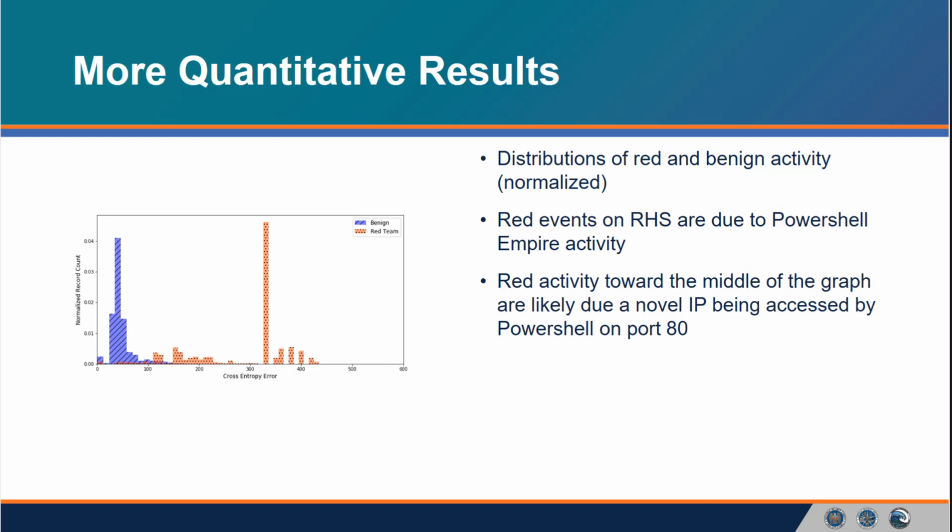Here, we present the distribution of cross-entropy errors for the benign activity in blue stripes, as well as the distribution of malign activity in red dots. We can see that the red team activity is clearly separated from the baseline activity on the box, with activity on the far right of the diagram corresponding to actions taken by the red team actor using PowerShell Empire.